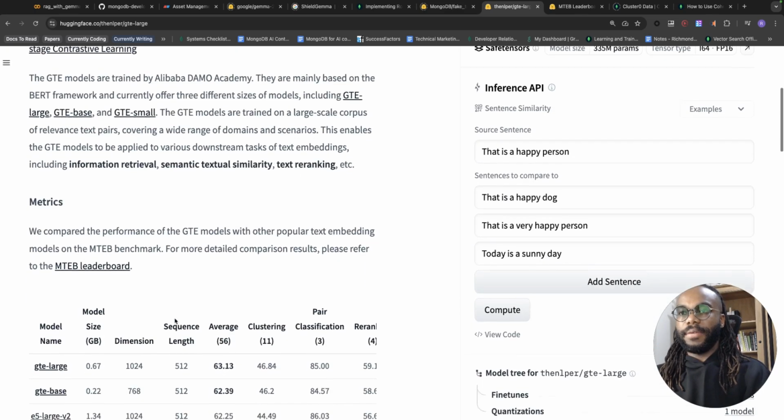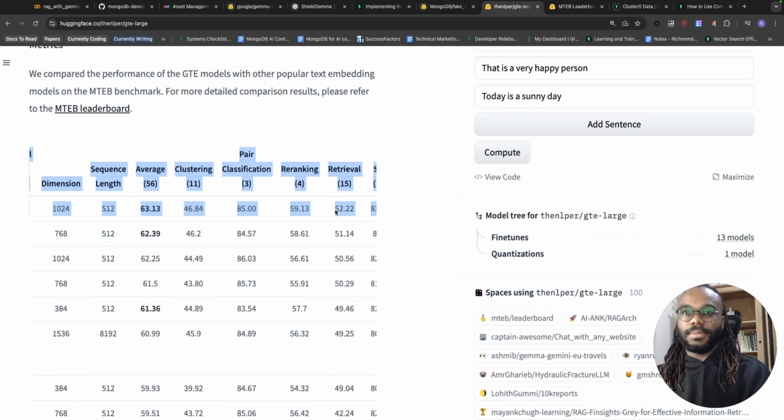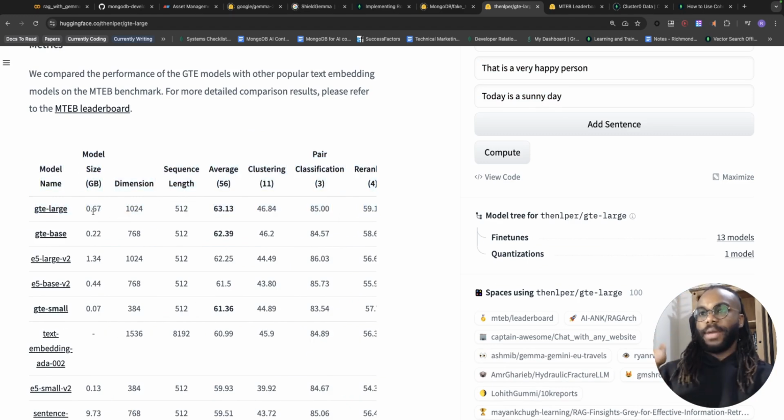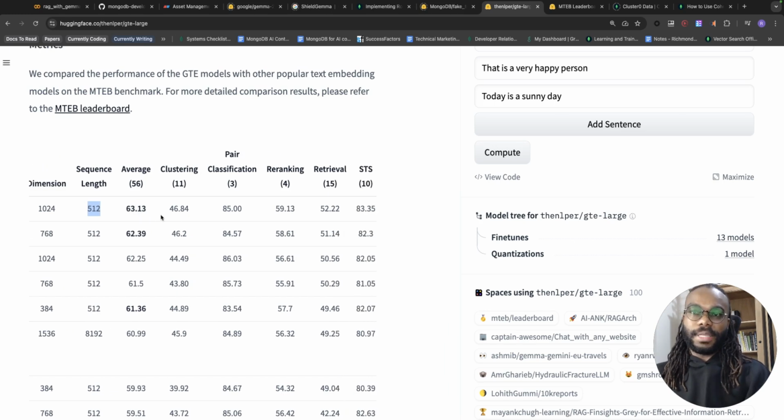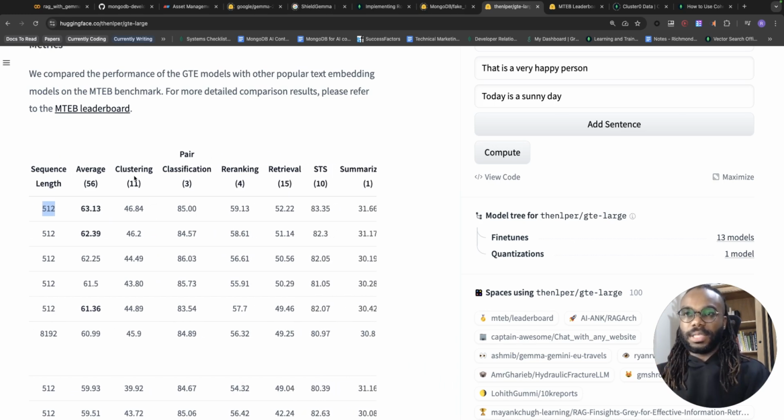And what we can see right there is the model size, less than a gigabyte, about half a gigabyte. The output dimension of the vector embeddings is 1024, and the sequence length is 512. And you get the scoring of the embedding model on different tasks, such as clustering, classification, re-ranking, and retrieval. Retrieval is what is relevant to this tutorial, so we're very interested in the retrieval score of this embedding model.